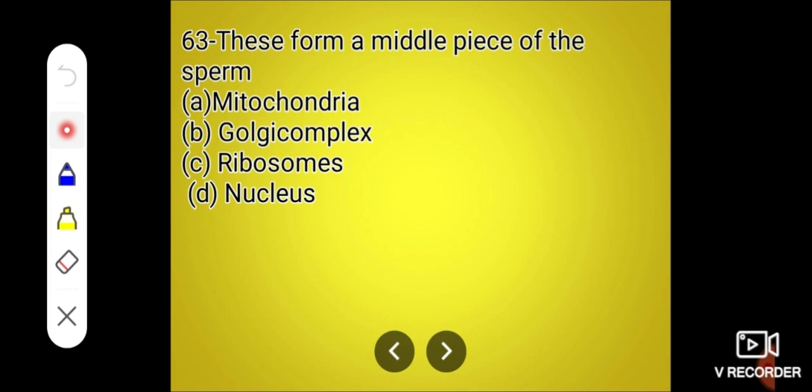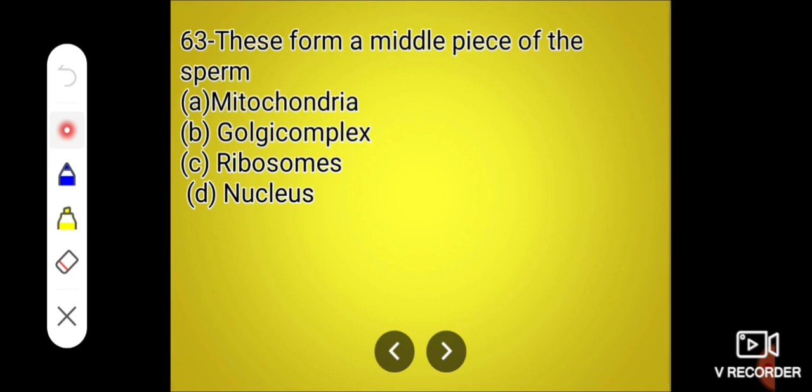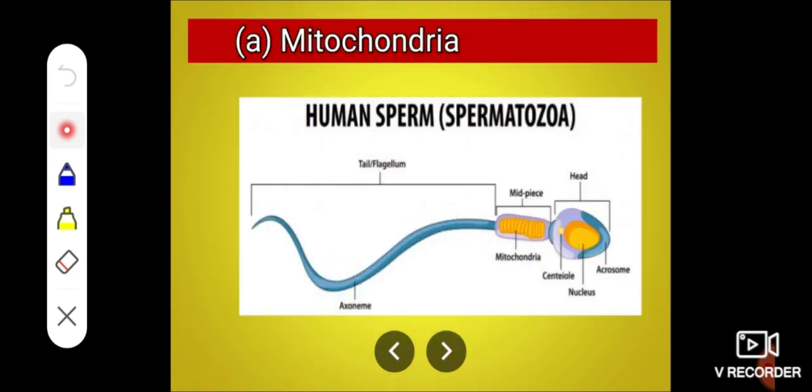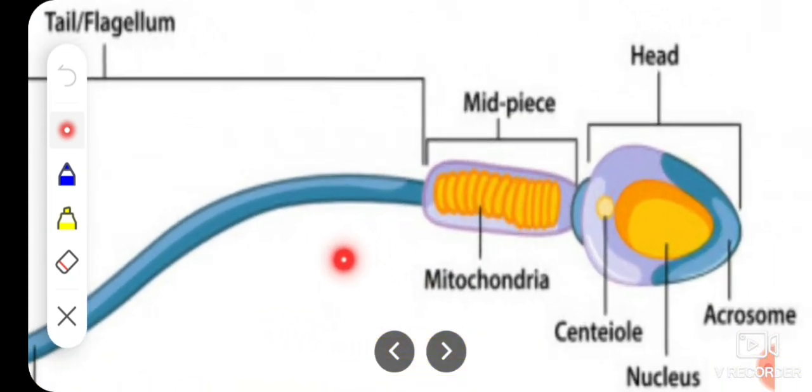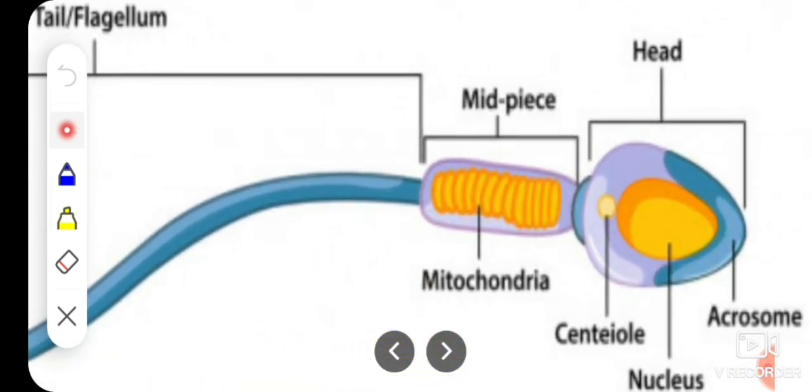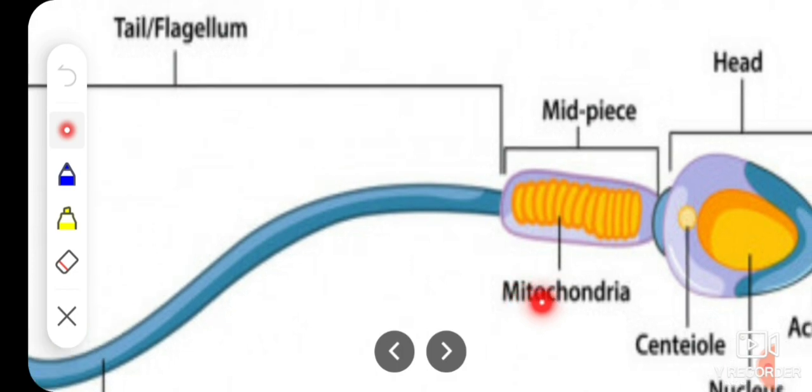Next, which forms the middle piece of sperm? Or in other words, the middle piece of sperm contains mitochondria, Golgi complex, ribosome, or nucleus. The correct answer is mitochondria. This spirally coiled mitochondria present in sperm is called Nebenkern.